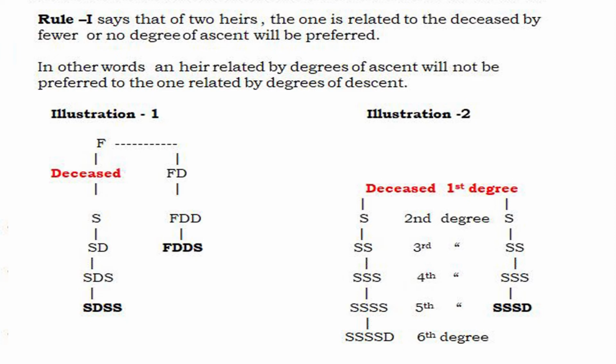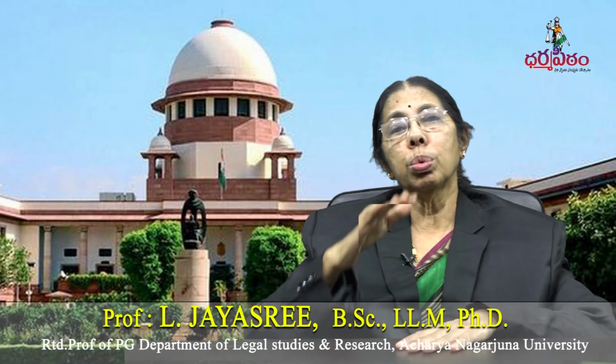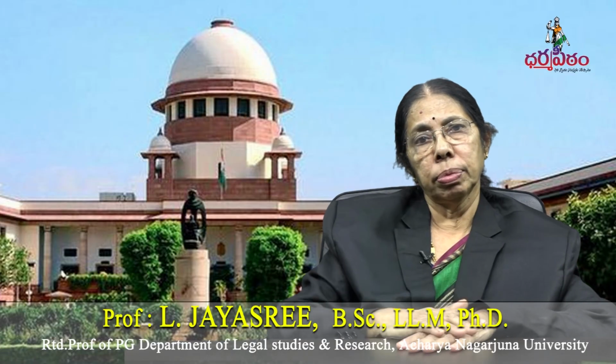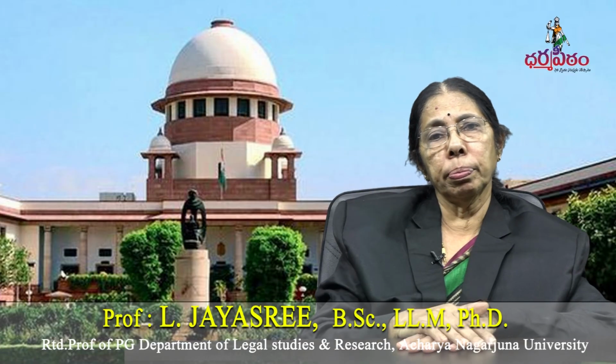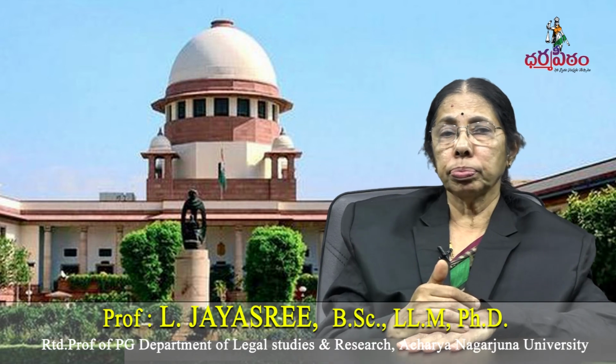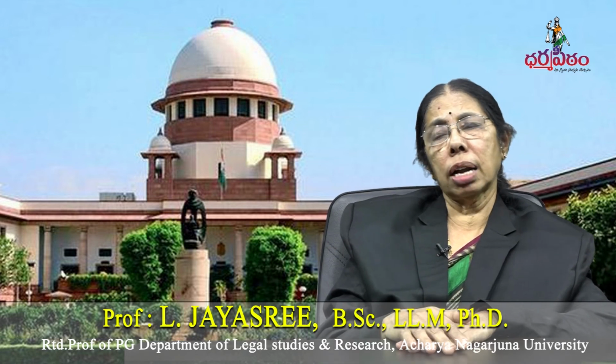So preference has to be given to the first one because he has no degree of ascent. The relation becomes distant. Son's daughter's son's son is closer when compared to father's daughter's daughter's son, which is a distant relation. So it will be excluded, and the one who has no ascent, no ancestor, will be given preference, that is the son's daughter's son's son.